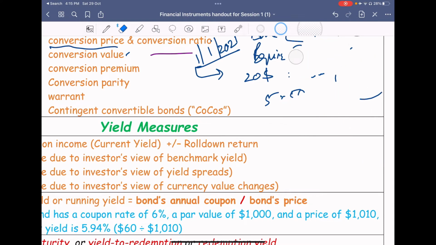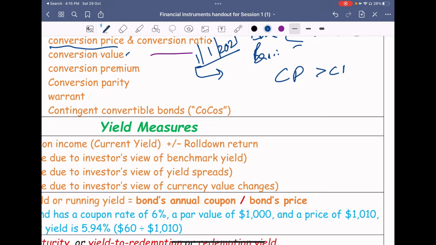Now let us see, if your conversion price is more than the conversion value, meaning conversion price is the amount that you have paid for the bond, and the value of equity that you have got today, then you can call it below the parity.